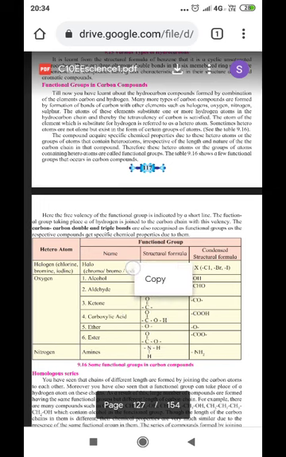Now, functional groups of carbon compounds. Apart from carbon, some other atom or special group is attached to the carbon, and to give a specific name, we call it a functional group.